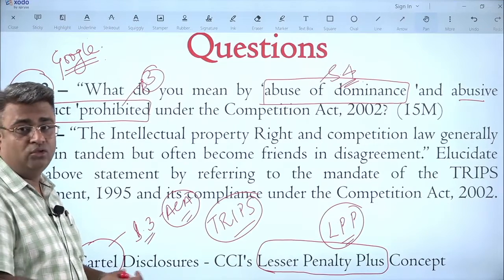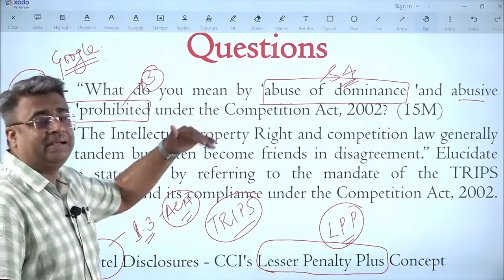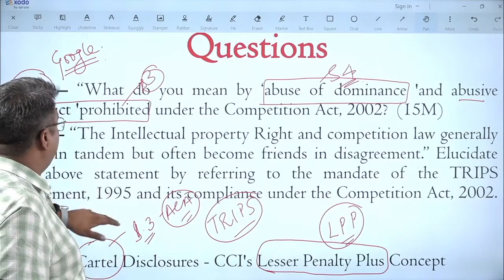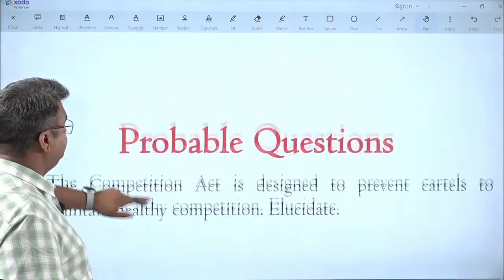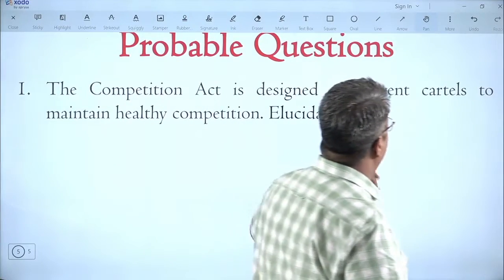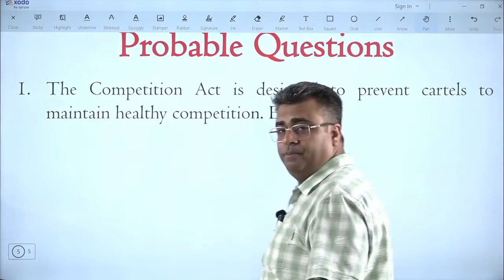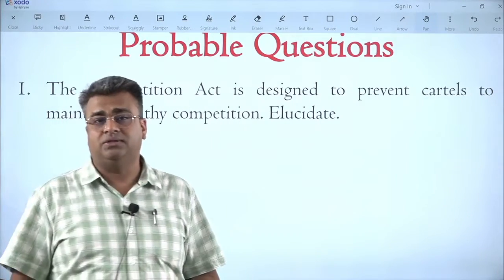They might not ask you a direct question from this topic, but indirectly they might ask you a question like, see, the Competition Act is designed to prevent cartels, to maintain healthy competition, elucidate. This kind of question they can ask you.